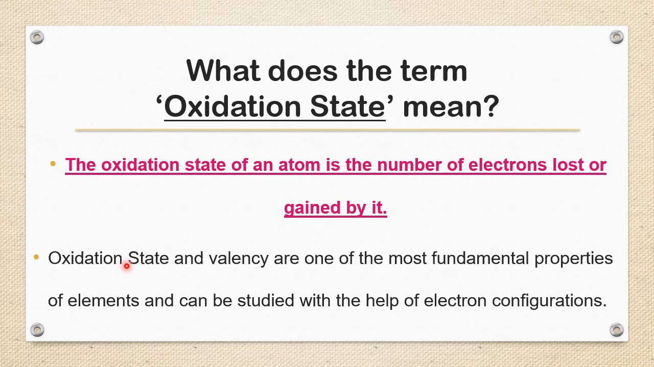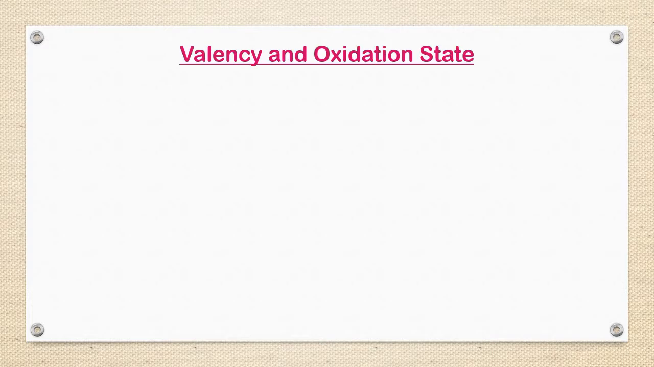OS and valency are among the most fundamental properties of elements and can be studied with the help of electronic configuration. Actually speaking, OS and valency are both the same. What is valency? It is the number of electrons lost, gained or shared. What is OS? The charge after losing, gaining or sharing. Both are almost the same. That's why they have been taken together.